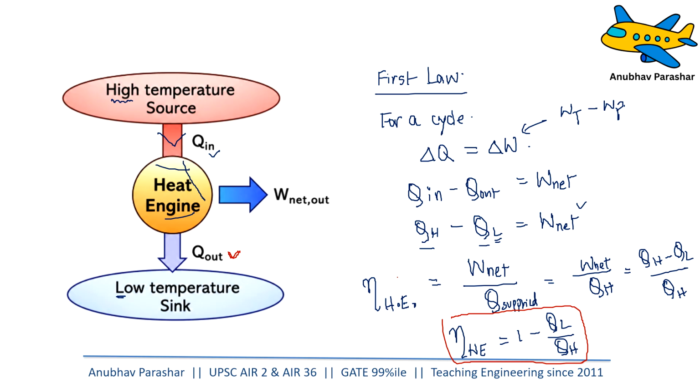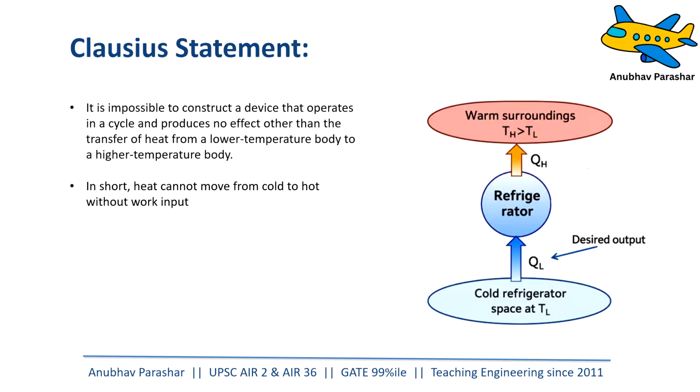So having understood what a heat engine is and how to calculate its efficiency, let us move on to the second statement of the second law of thermodynamics, that is the Clausius statement. Now the Clausius statement and the Kelvin-Planck statement look different. They are written in different ways, but ultimately we'll see later on, both of them are saying the same thing, right? They are giving us the directionality of certain processes, in which direction a process is feasible and in which direction the process is not feasible.